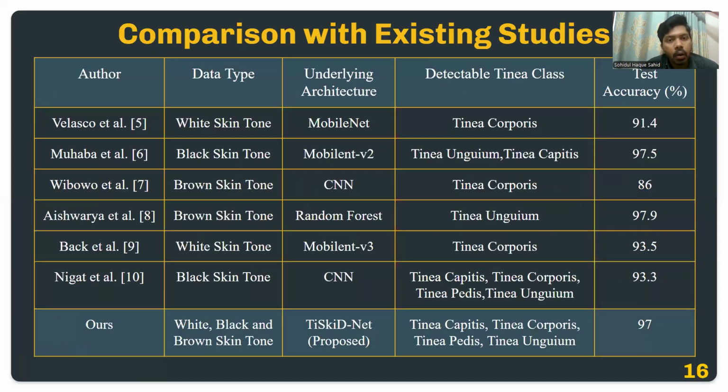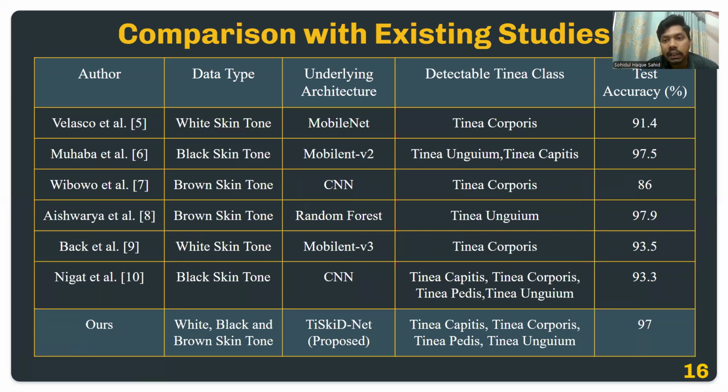So here is the comparison of our model with the existing studies. We can see that our proposed CNN architecture outperforms all of them, and it can detect four different Tinea classes. It can also perform equally well for white, black, and brown skin tones.